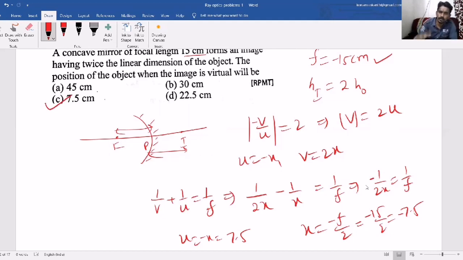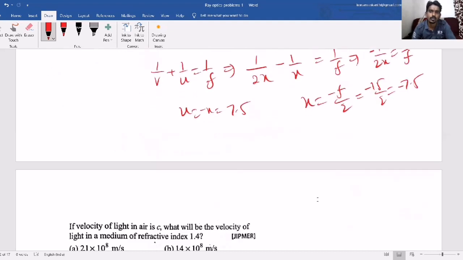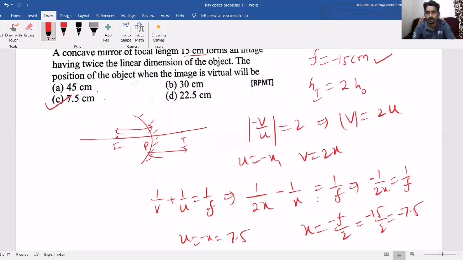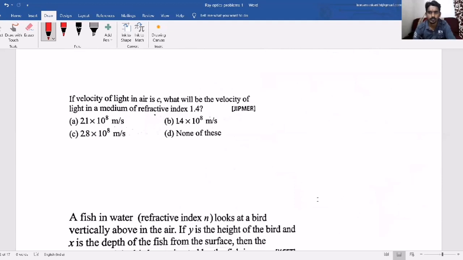So this way, whatever formulas we have, usually if they give a question based on spherical mirrors, you have to use the mirror equation or the magnification formula. Most of the time we will solve questions based on this only, not more than that.